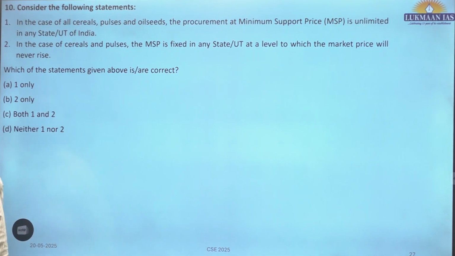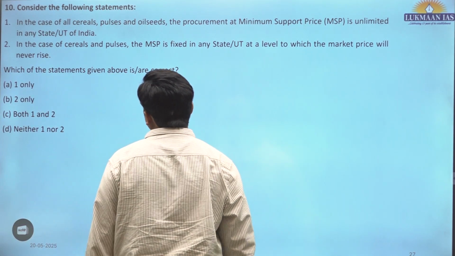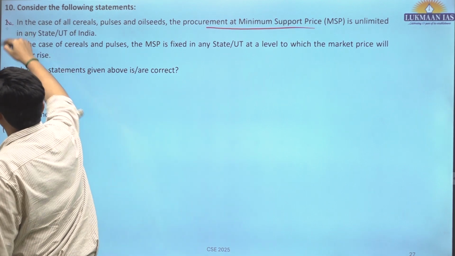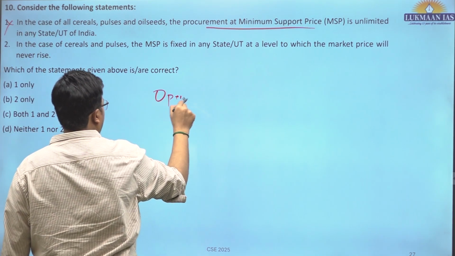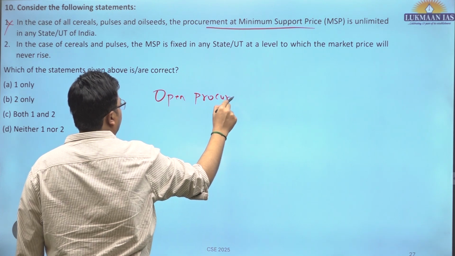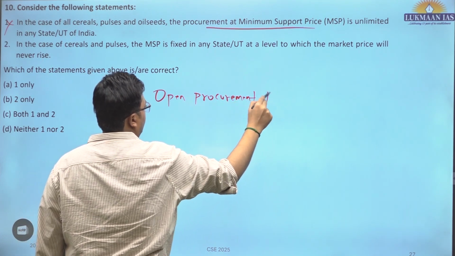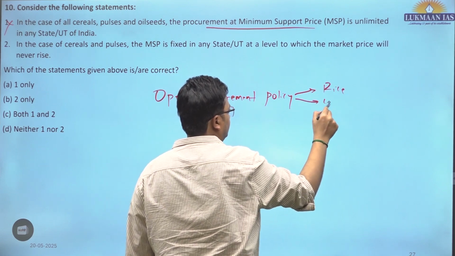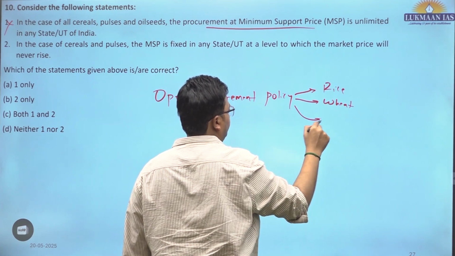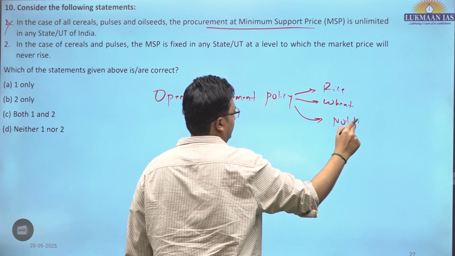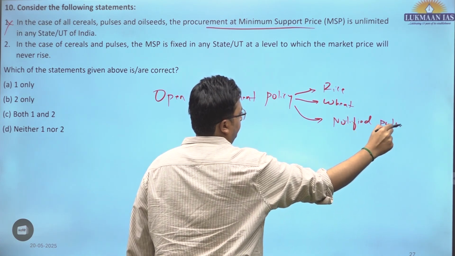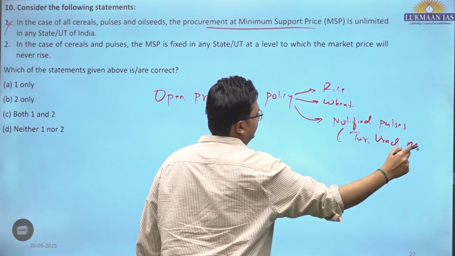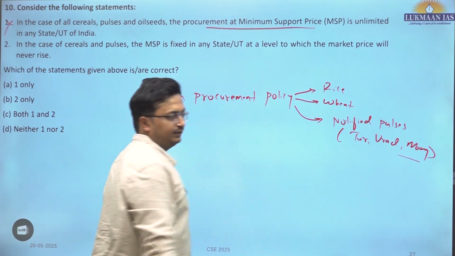10th question. Consider the following statements. In the case of all cereals, pulses and oilseeds, the procurement at MSP is unlimited? No. Open procurement policy, procure as much as is brought to the mandi, is only confined to rice, wheat and of late notified pulses like tur, urad, moong, etc. And they also add certain oilseeds also.